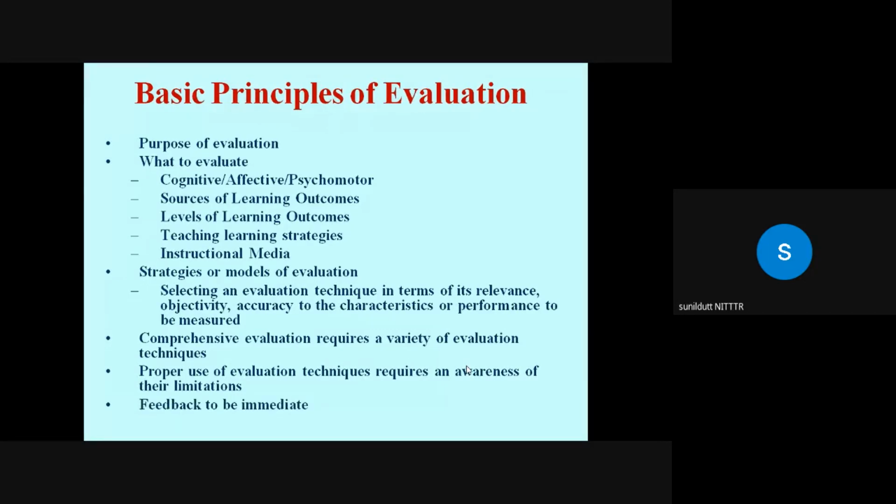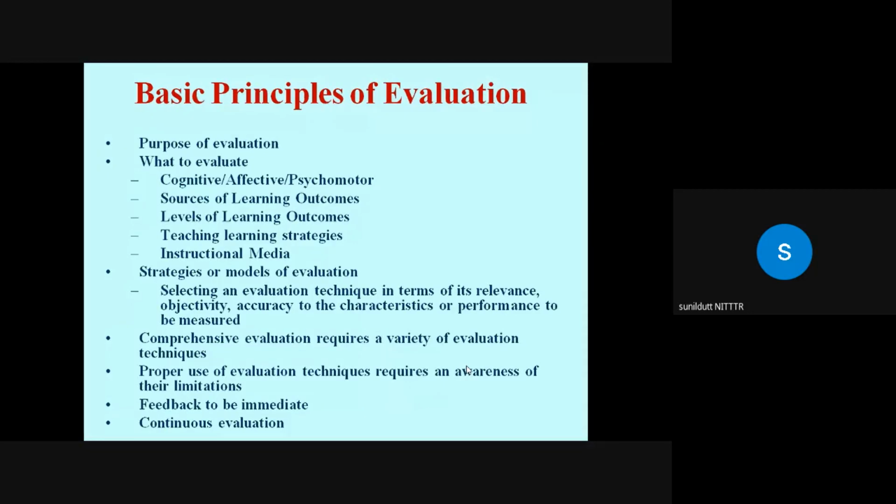And you need to provide informative feedback immediately. So feedback needs to be immediate. And the evaluation needs to be carried out on a continuous basis. Like in one semester you have 3 sessionals. You are also giving assignments or homework, or you may also have daily class quizzes.